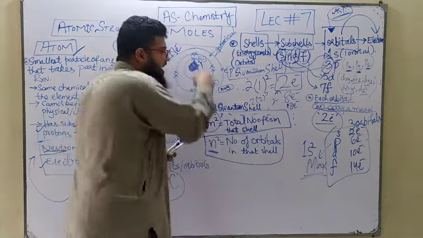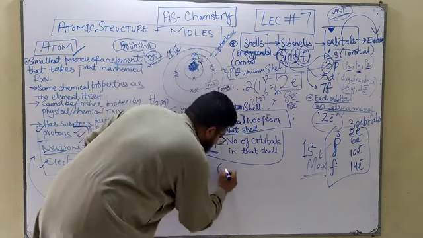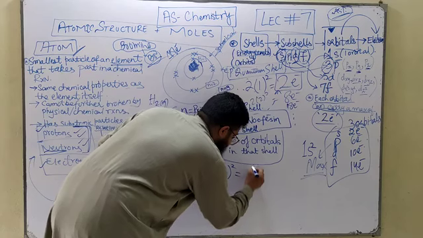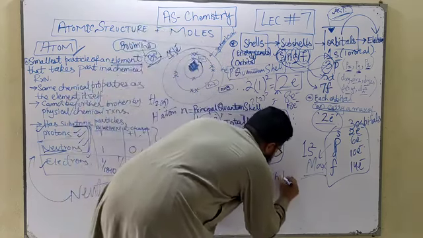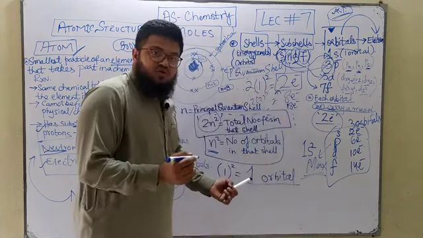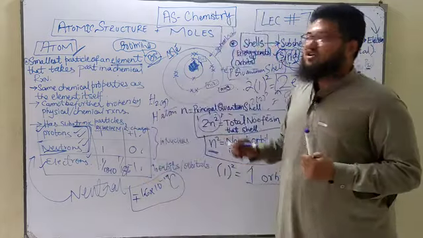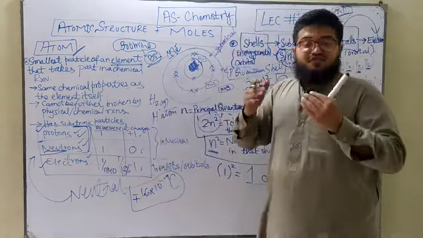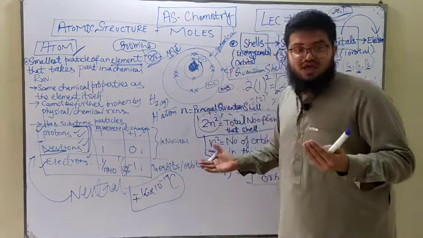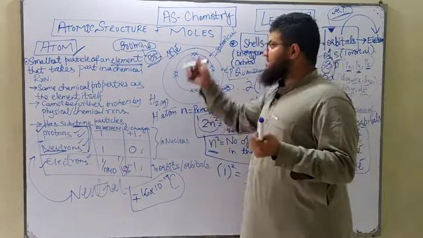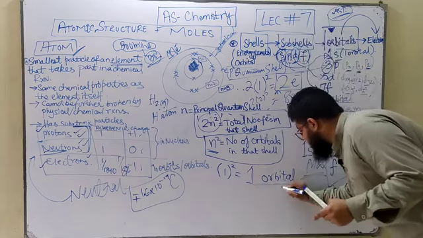Now let's look at the first shell. The value of n is 1. 1 squared means only 1, so you've got only 1 orbital in the first shell. And that's true, we only have 1 orbital. That's the reason why we can only accommodate 2 electrons in the first shell. If we had more than 1 orbital, we would have accommodated more electrons. But since we only have 1 orbital, we can have a maximum of 2 electrons in here.